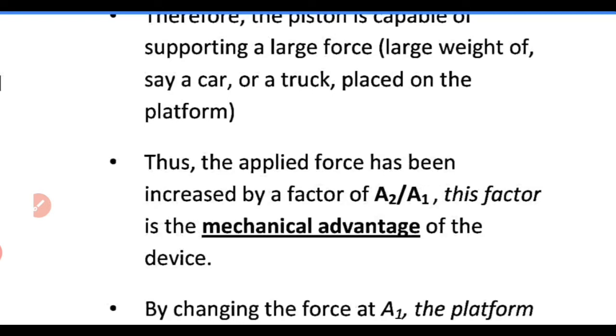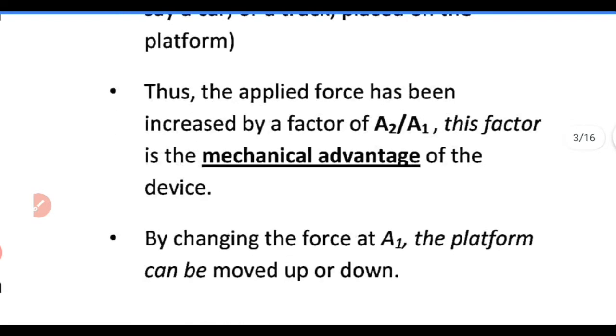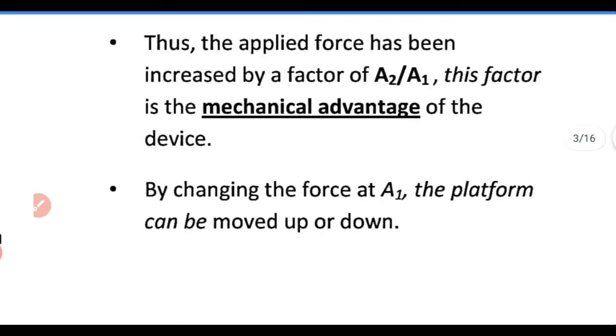So, mechanical advantage of the device is A2 by A1. By changing the force at A1, the platform can be moved up or down. That means by changing the direction of force at A1, you can lift the platform up or bring it down.